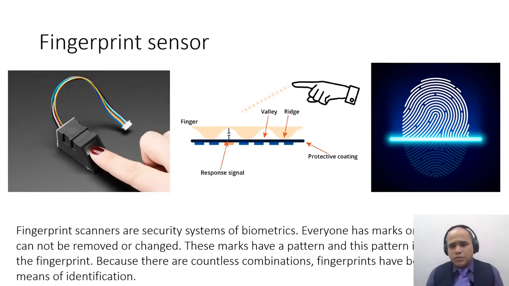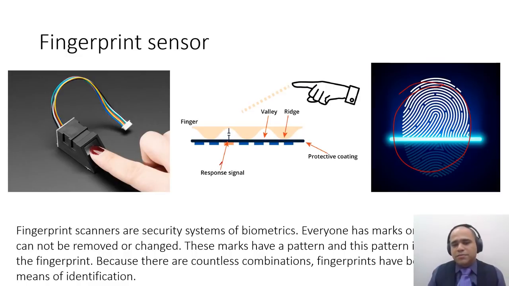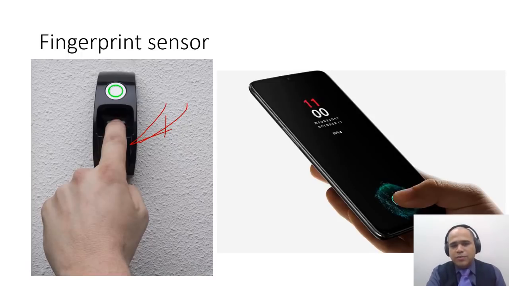Now most of the places where people are putting attendance, this fingerprint sensor is being used, and the fingerprint sensor is a pretty accurate biosensor, and it's pretty secure also. So it detects the valleys and ridges on your finger which are unique to the person, and it's purely capacitive or image processing based techniques. Now fingerprint sensors are also available with your mobile phone and your biometric attendance system, something like this, or biometric entrance to the door.